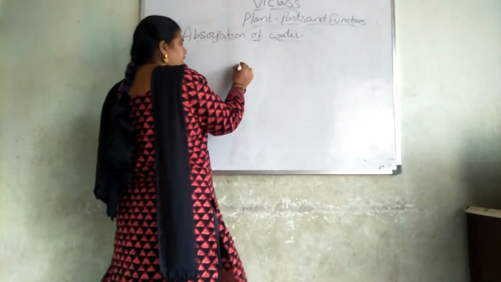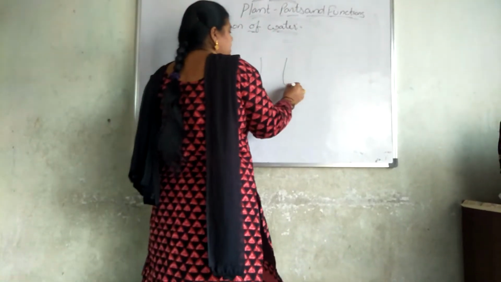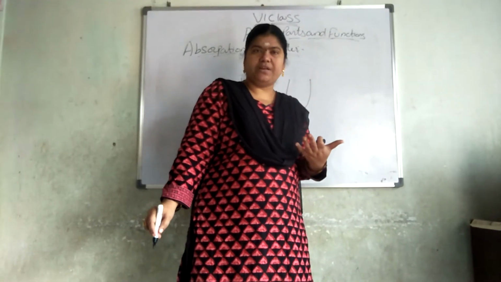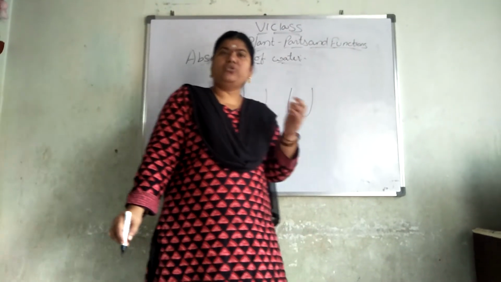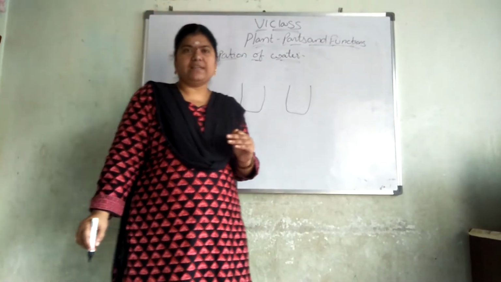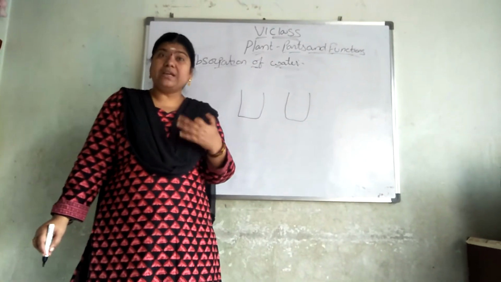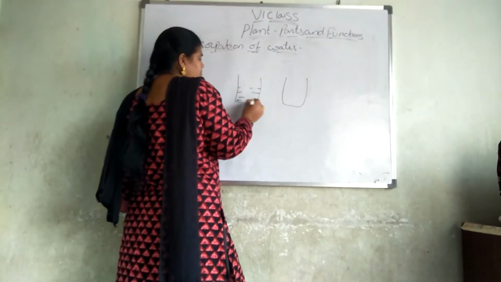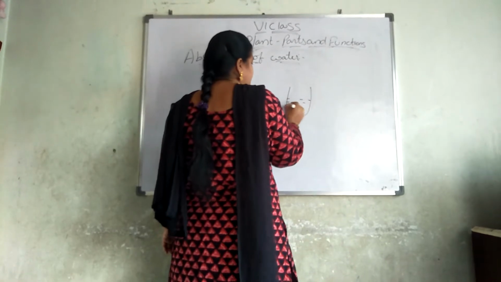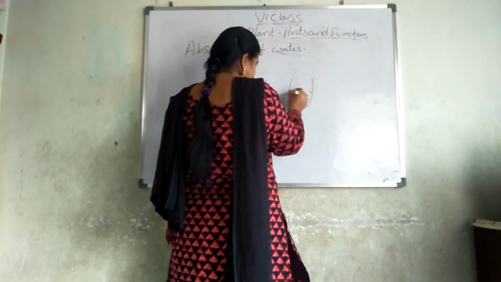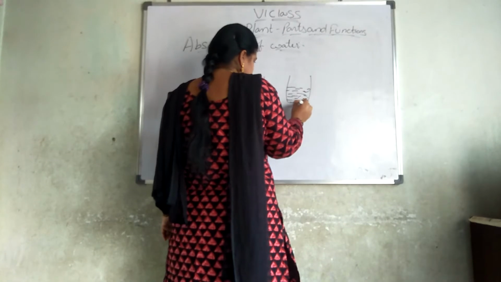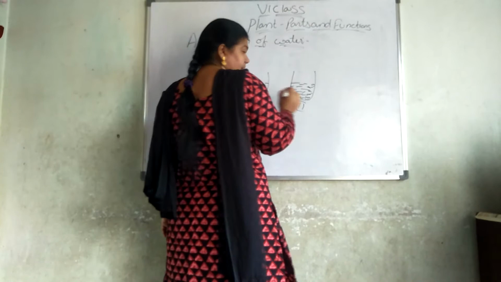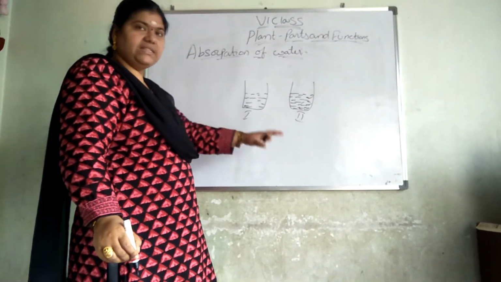For that, take two disposable glasses, or two transparent glasses. What experiment we are doing must be visible for us. Now fill these glasses with water. This is the first glass and this is the second one.